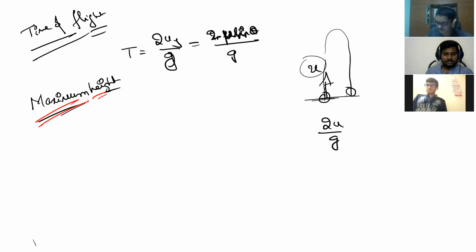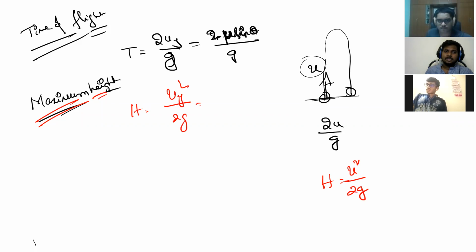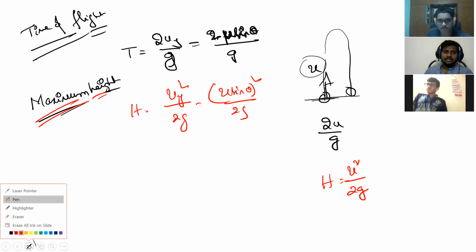What is maximum height? Sir, u sin theta by g, sir. What is the maximum height in one dimensional motion? u square by 2g, right? Yes, sir. Here maximum height is uy square by 2g. That is, uy is nothing but u sin theta, whole square by 2g, that is u square sin square theta by 2g. Kaushik, are you able to understand?